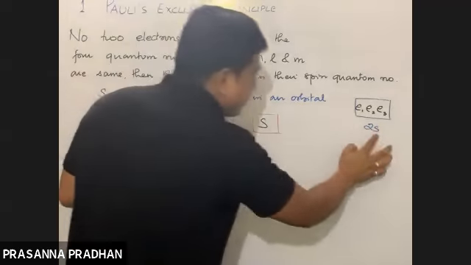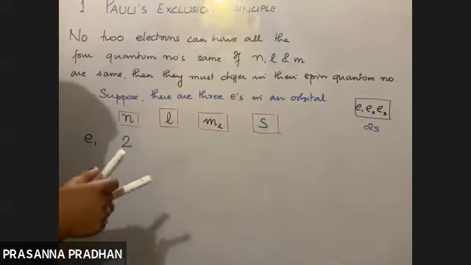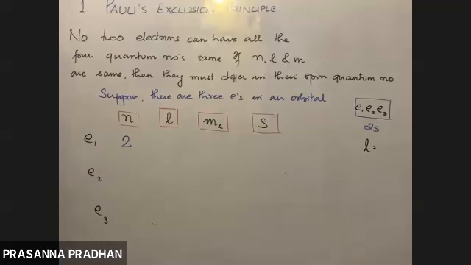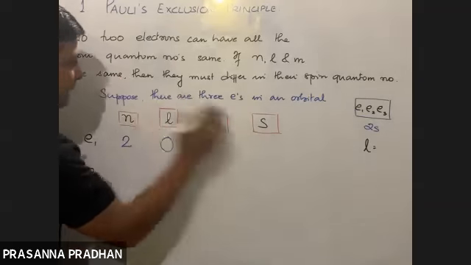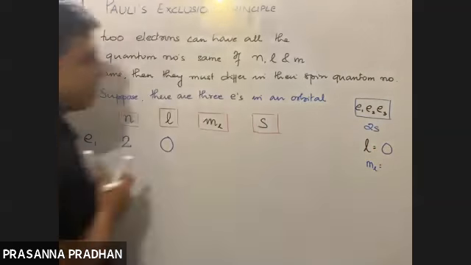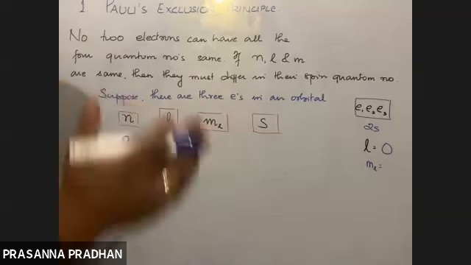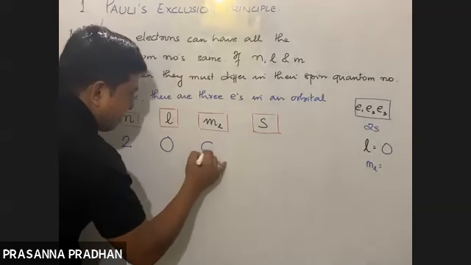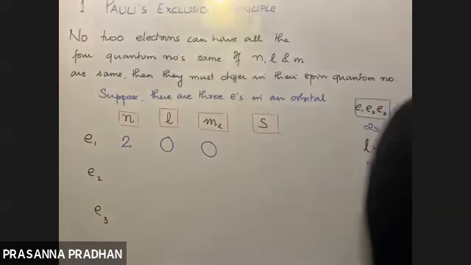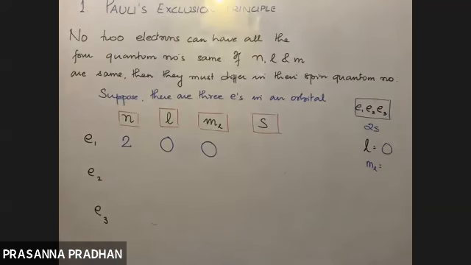Now it is present in the s subshell. For the s subshell, what is the value of l, guys? 0. Very good. l is equal to 0. If l is equal to 0, what is the value of ml then? 0, since ml ranges from plus l to minus l including 0. Very good. It's 0. You need to understand this, right? What are the two possible values of the spin quantum number?